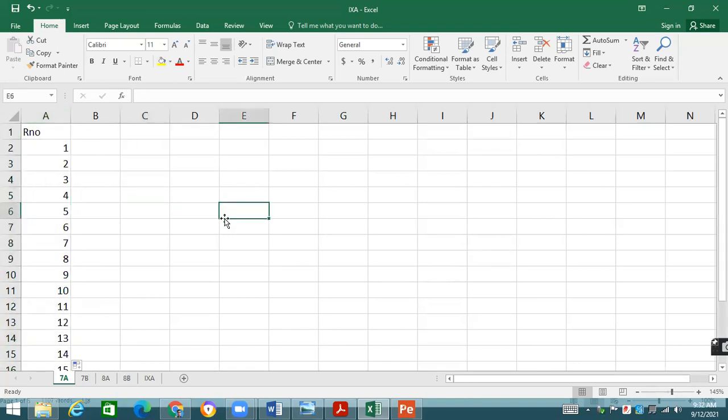This is how you are going to generate the series of numbers. If there is any particular gap, you have to mention the gap. For example, in this column, I'm typing 2, 4, 6. In the first cell I have taken 2, then 4, then 6. I select these three cells. Then I bring my mouse cursor over here and drag it down.